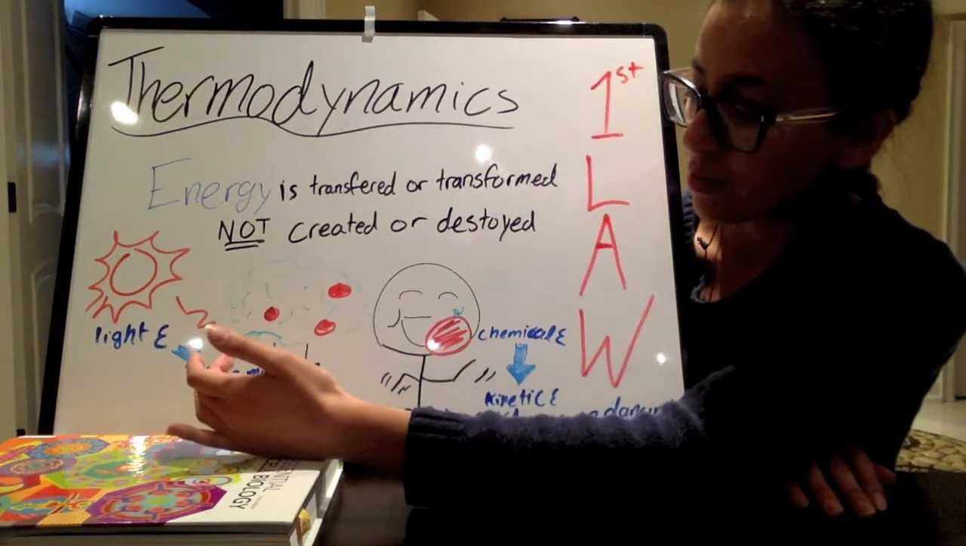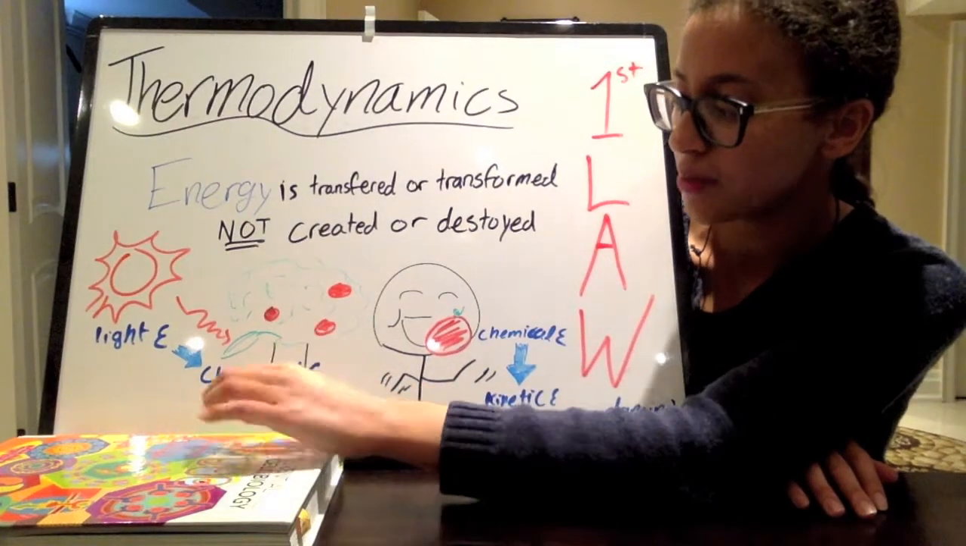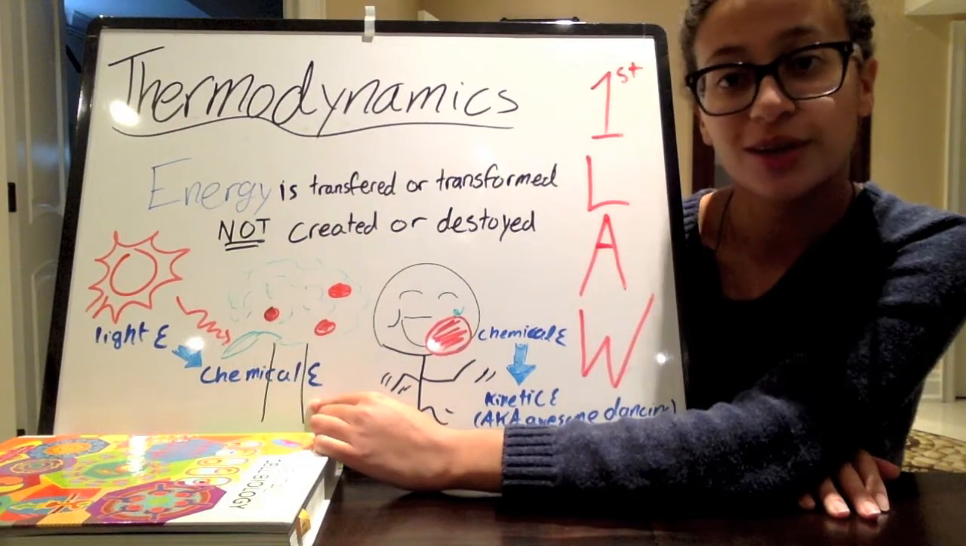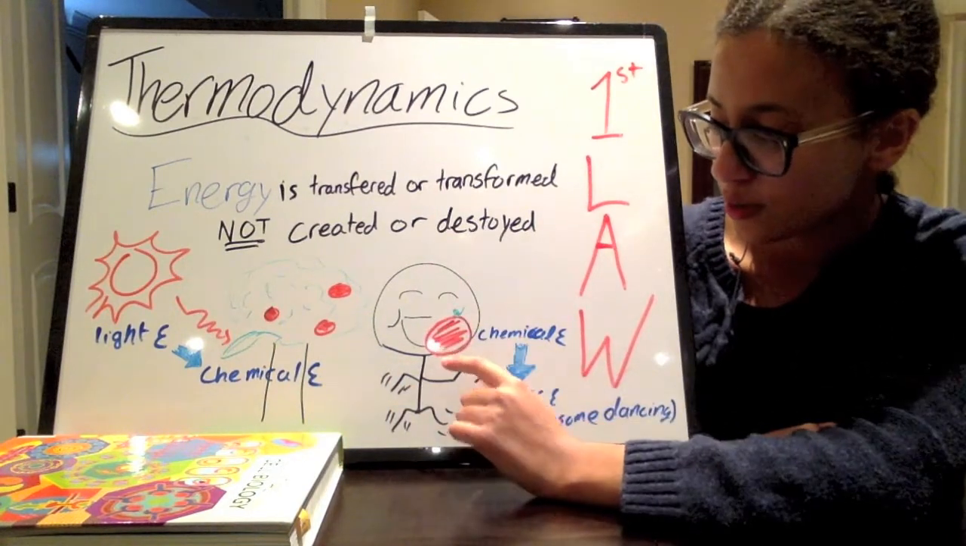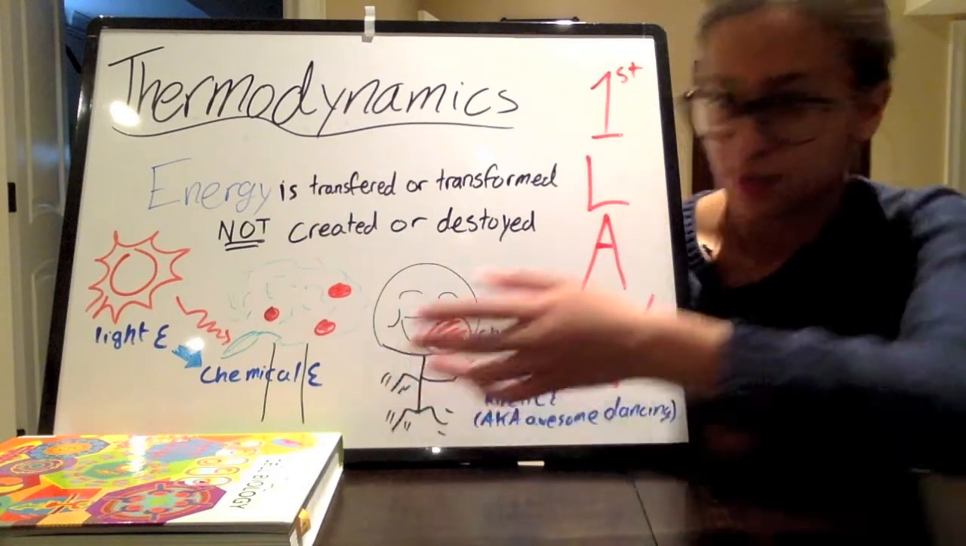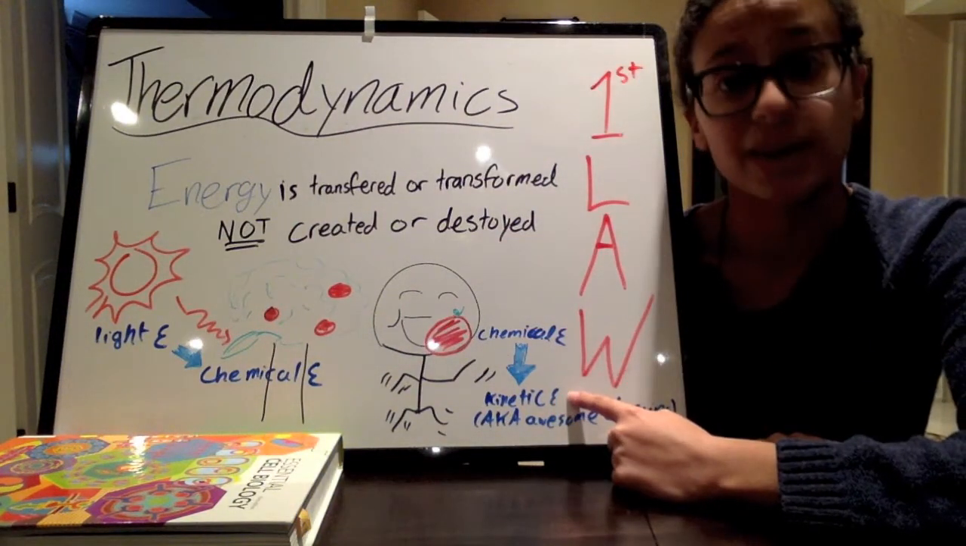So light energy from the sun hitting the leaves, and then the chloroplast, and then photosynthesis happens, and it's changed into chemical energy in the form of glucose in this case. And say you eat the apple and you take that glucose, break it down, and you're able to dance around and move. So that chemical energy has been transformed into kinetic energy.